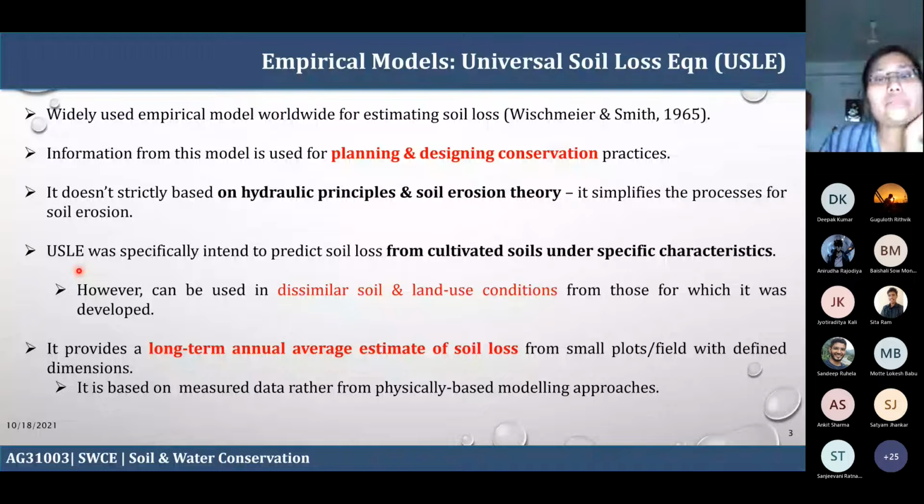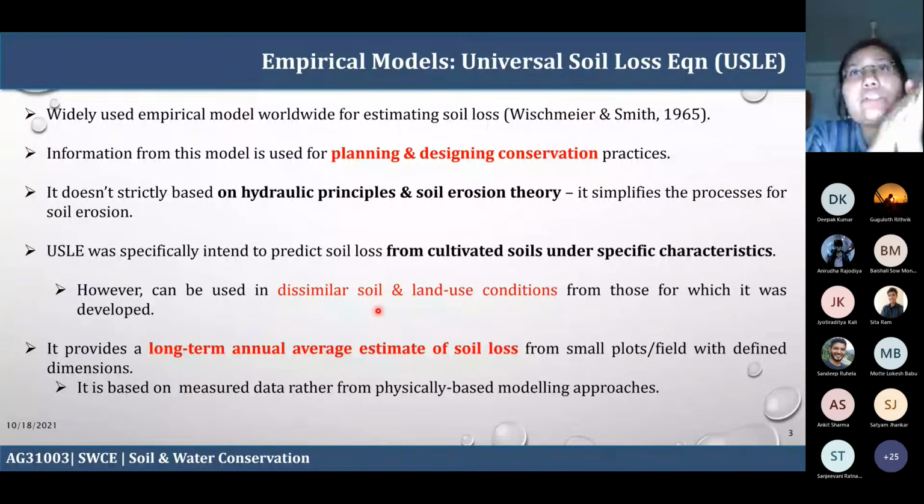It can also be reduced depending upon the dissimilar soil and land use condition. Okay, as I told, with certain modification. And it provides the long term. So whenever you are going to report the soil erosion, it is the average annual loss. So we do not report the soil erosion in terms of higher temporal resolutions. Higher, when I say higher temporal, means a smaller time window. Okay, so this understanding of resolution is important.